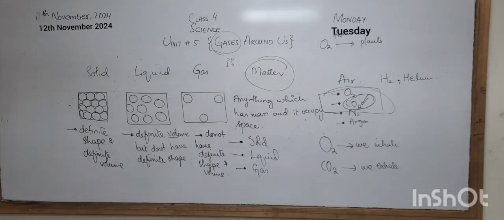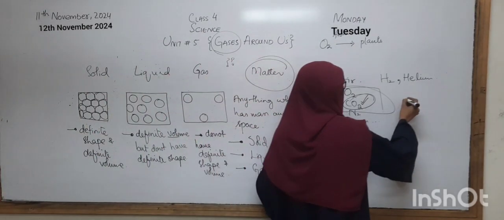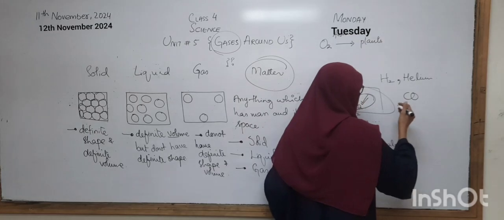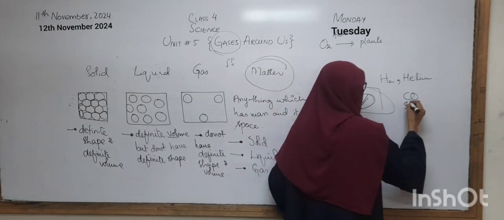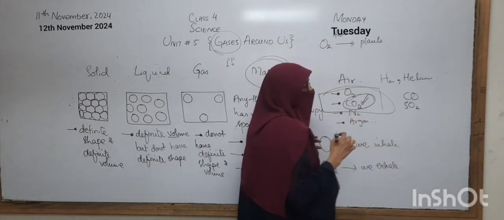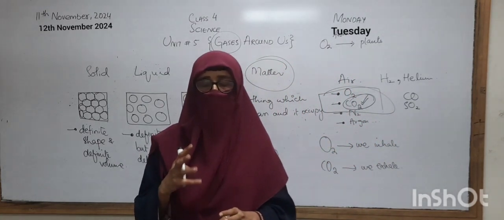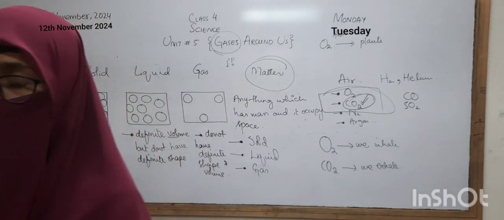Okay. So I hope the topic is very clear to you. That is the gases around us. There are many different gases, and one more important gas is carbon monoxide. Carbon monoxide is a very harmful gas, and it can be exhausted from vehicles. There are different harmful gases that can be released from vehicles, that are carbon monoxide and sulfur dioxide, which are very harmful and can cause air pollution.